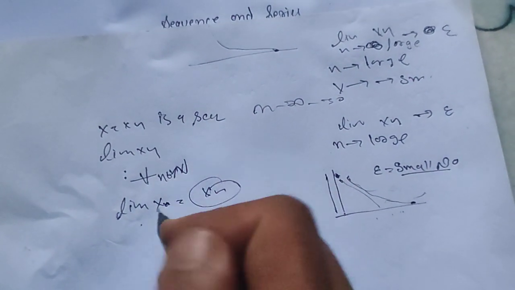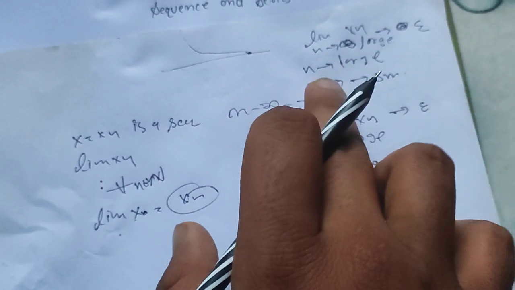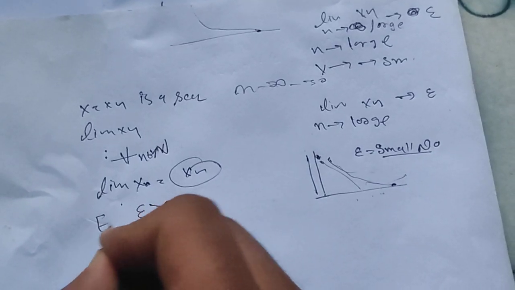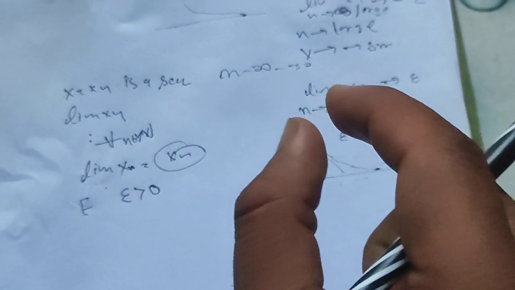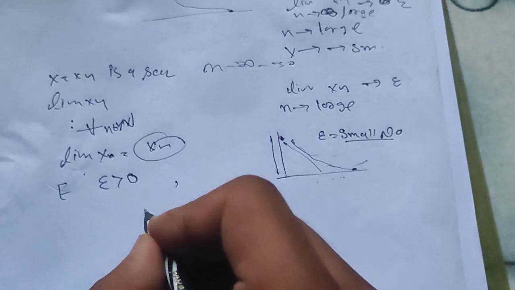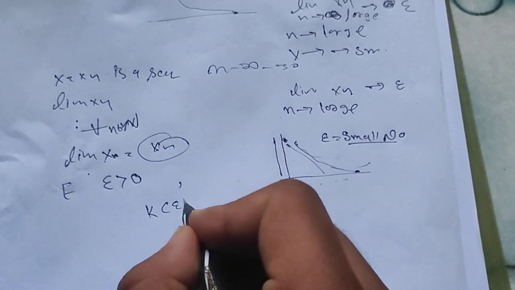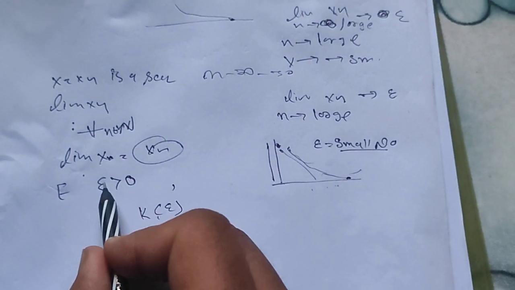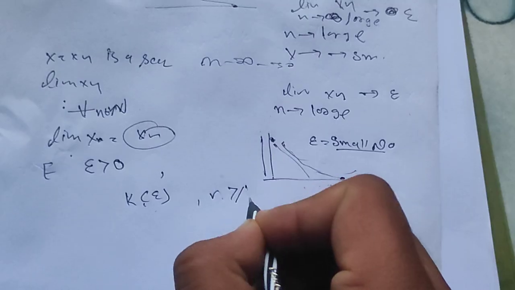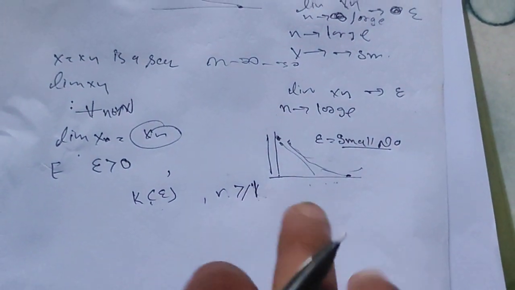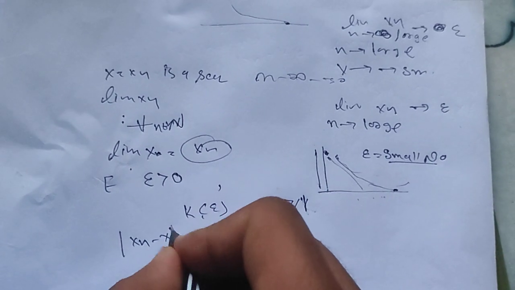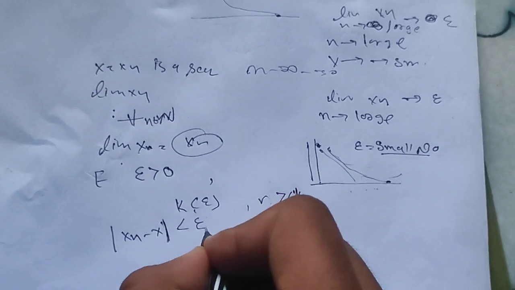The definition says that for any small quantity, there exists an epsilon greater than 0. Then there exists a natural number k, where the value of k depends on epsilon, such that for all n greater than or equal to k, the difference |xn - x| is less than epsilon.